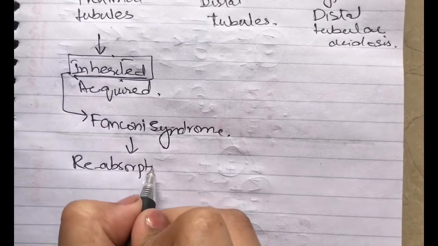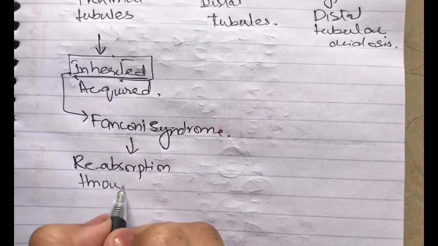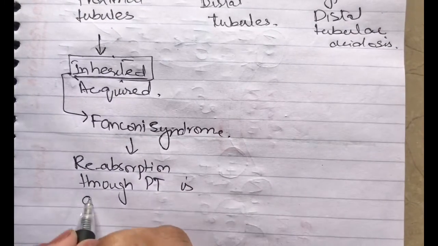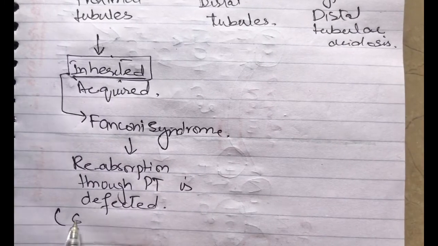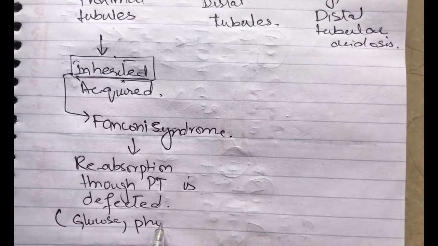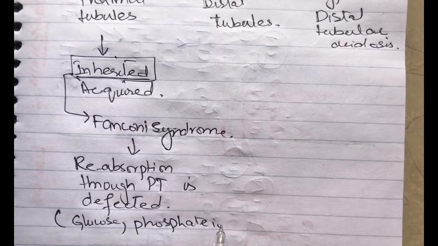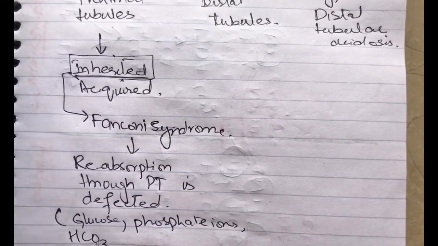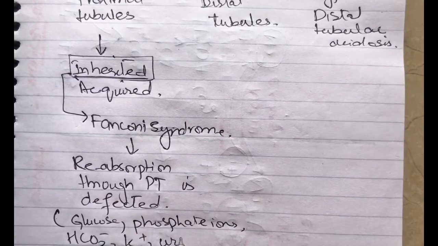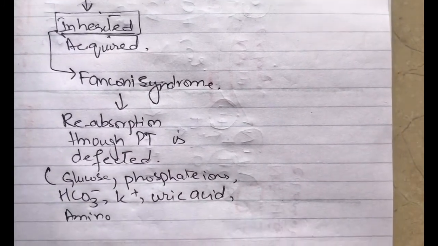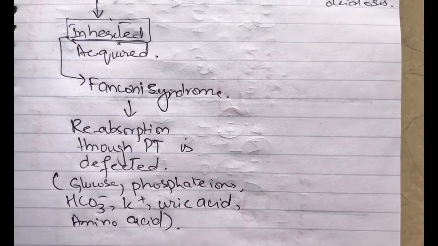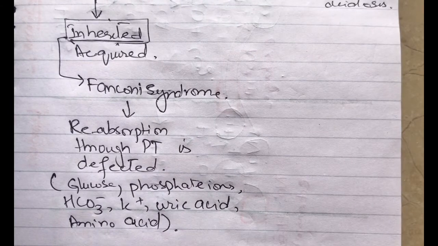Reabsorption through proximal tubules is defective, is decreased. So what happens? The substances like glucose, like phosphate ions, like bicarbonate ions, like potassium, like uric acid, like amino acids, instead of being reabsorbed in proper amount, they are not reabsorbed. So when they are not reabsorbed, hydrogen excess takes place in the renal tubules.